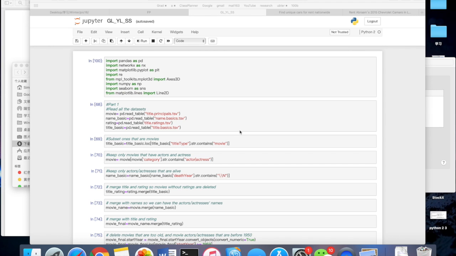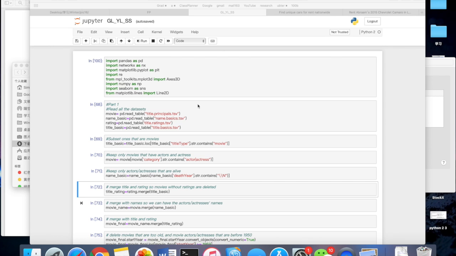We first cleaned this data. We only kept observations with movies as their title type and kept those with actors or actress as their category in title principles. Also, in the file of name basics, we dropped all the observations where the death year is not \N, which means we only incorporate actors or actresses who are still alive.